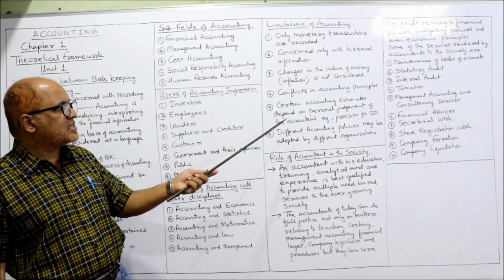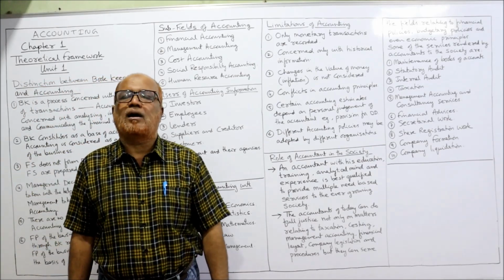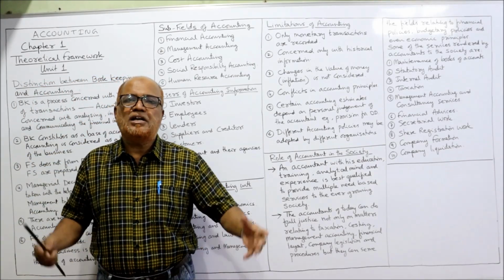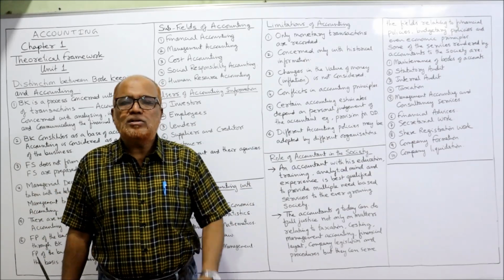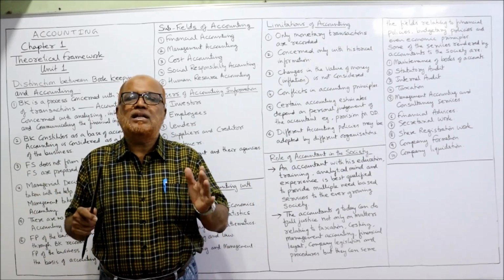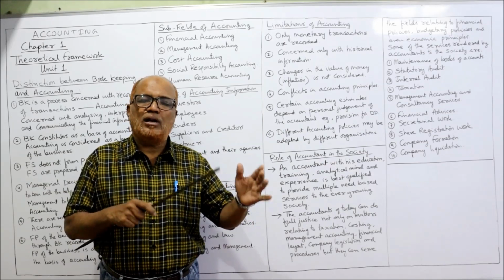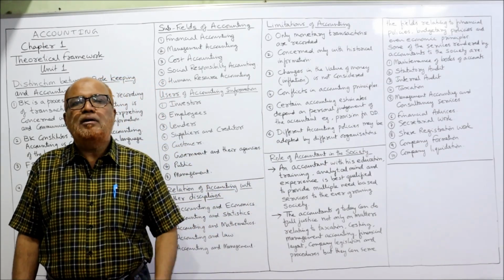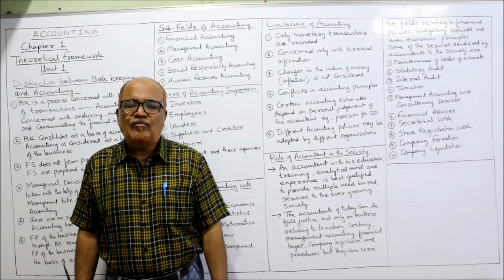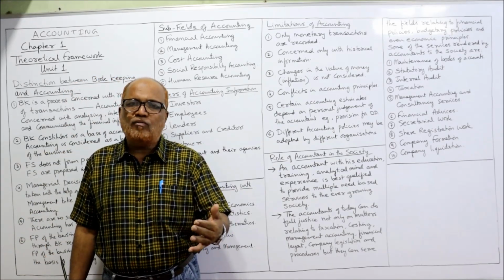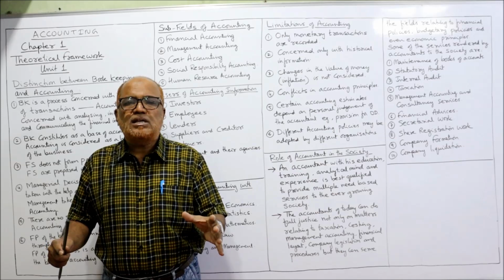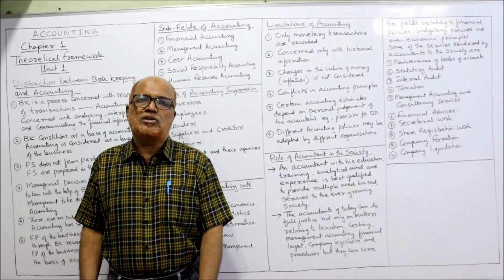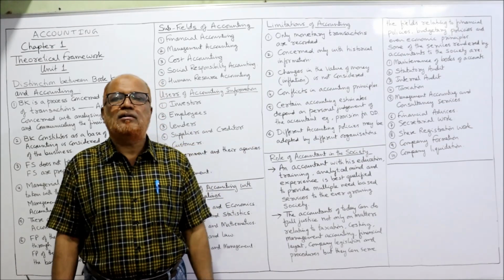Next, certain accounting estimates depend on the personal judgment of the accountant. Accounting is not a pure science. It's a diluted science. Because in accounting, the personal judgment of the accountant will be applied in making the estimates. For example, depreciation, provision for doubtful debts, making provisions. For all these things, it depends on personal judgment. Subjectivity will enter.